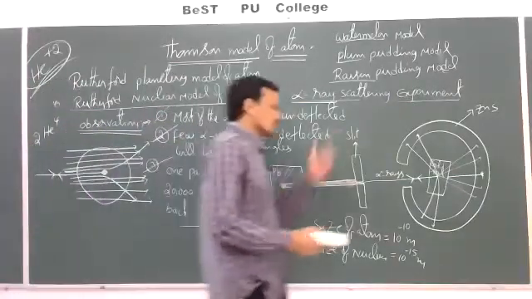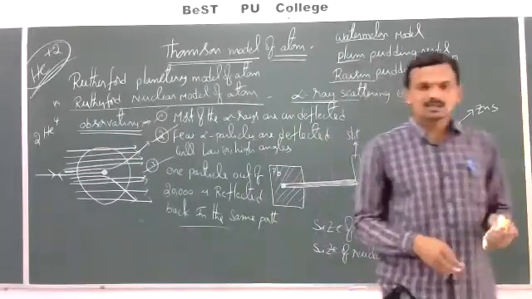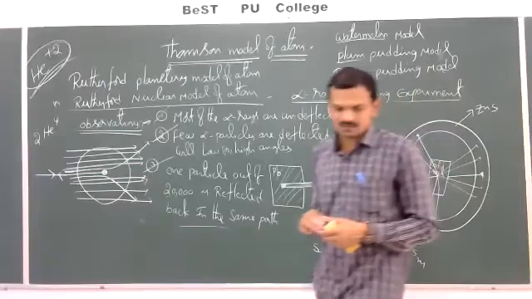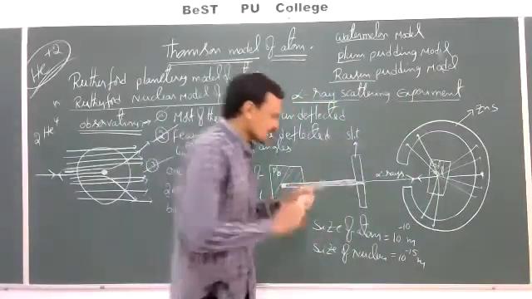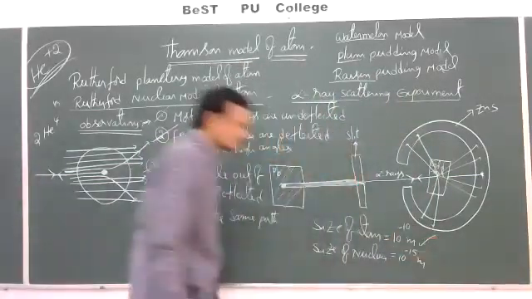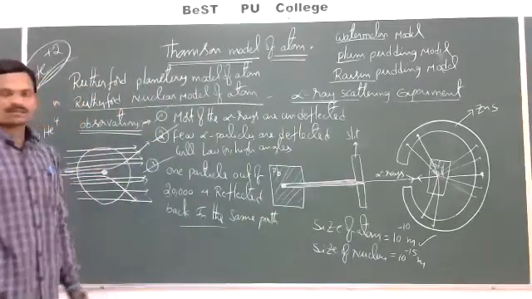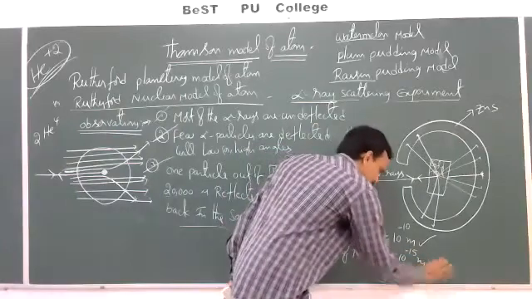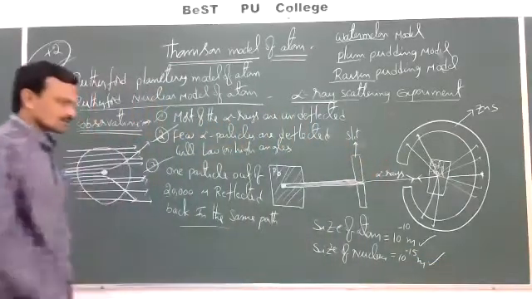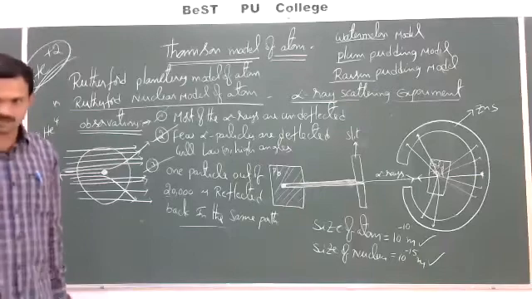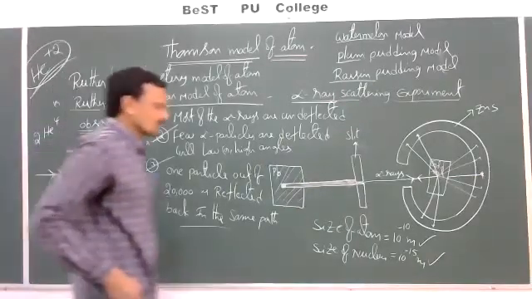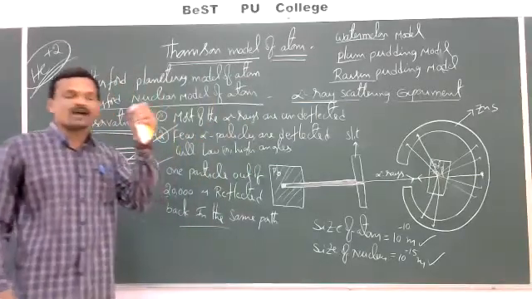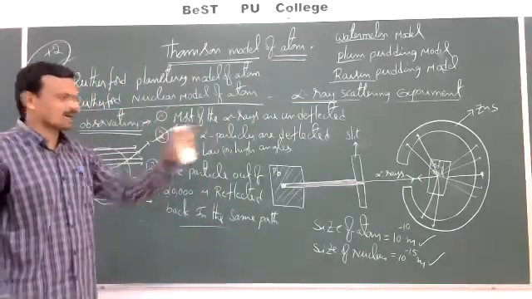And based on this experiment analysis, he calculated the size of the nucleus as well as the size of the atom. The size of the atom is in the range of 10 to the power of minus 10 meters. The size of the nucleus is in the range of 10 to the power of minus 15 meters. Right. It means the size of the nucleus is around 10 to the power of 5 times smaller than the size of the atom.